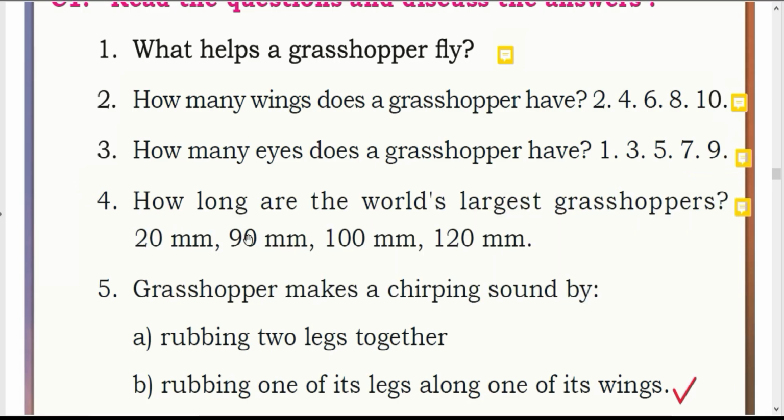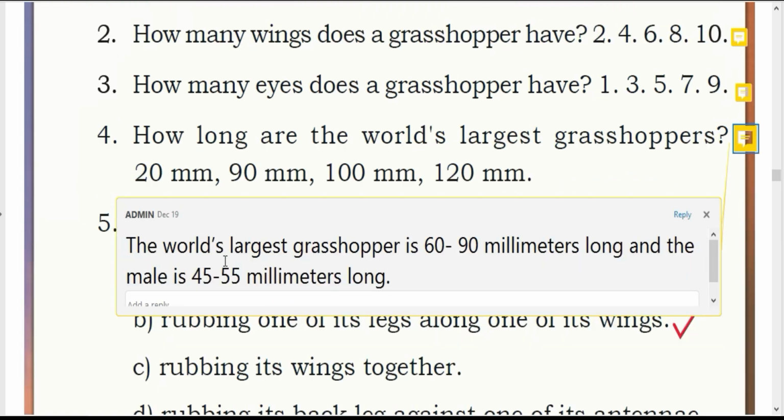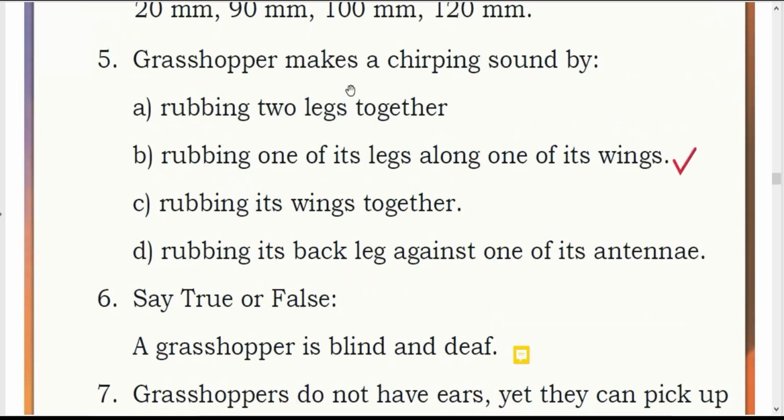Fourth one. How long are the world's largest grasshoppers? 20 mm, 90 mm, 100 mm or 120 mm? Answer is the world's largest grasshopper is 60 to 90 millimeters long and the male is 45 to 55 millimeters long. Fifth one. Grasshopper makes a chirping sound by. Options are given there. The right answer is rubbing one of its legs along one of its wings. That is option B.